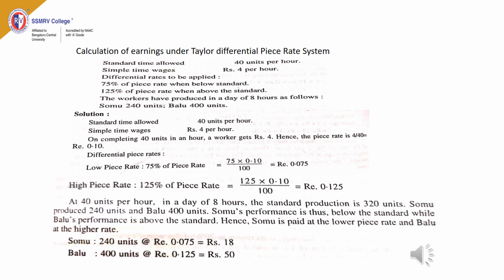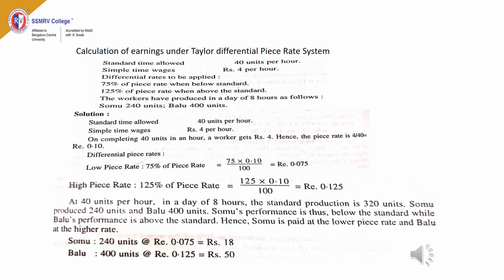The standard time allowed is 40 units per hour. In a day of 8 hours, the worker is required to produce 40 units per hour. So in a day of 8 hours, he will be producing 320 units. 40 units per hour, so for 8 hours, how many units will he produce? 320 units he will produce.